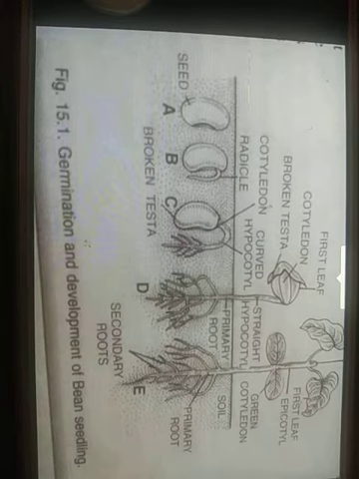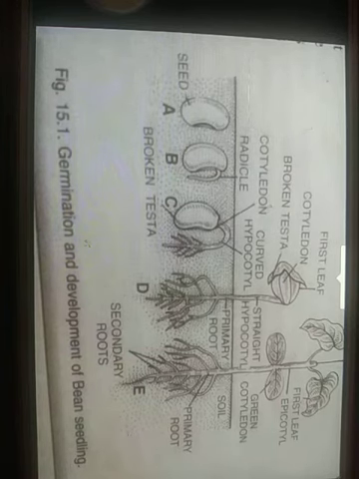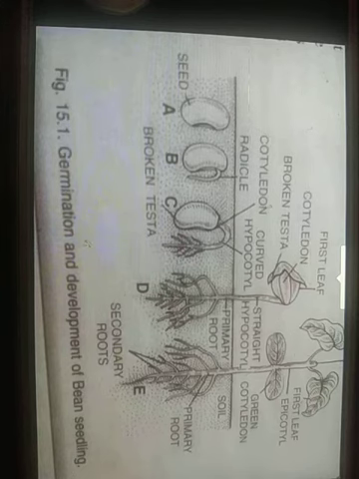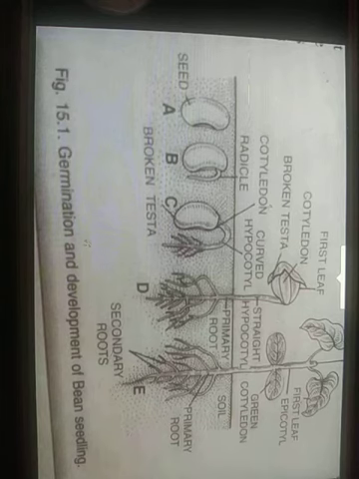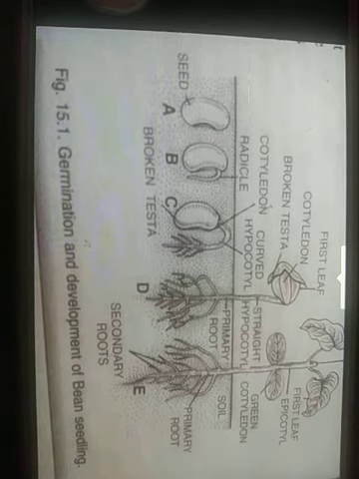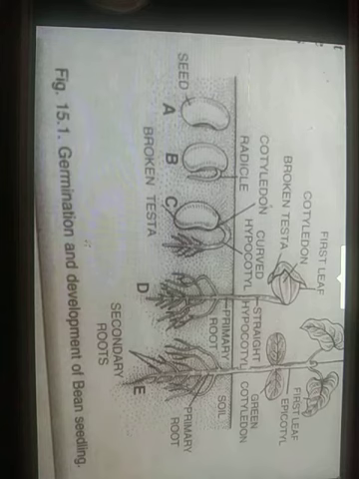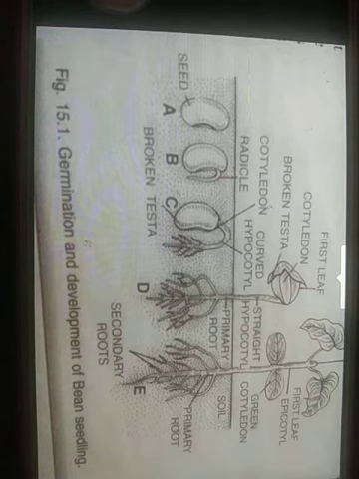The mobilized nutrients reach the embryo cells. They grow, divide and differentiate. The radicle grows, breaks the seed coat and comes out to form the first root. Emergence of the radicle is the first sign of seed germination. There is now increased absorption of water. The rate of embryo growth increases. The plumule grows to produce the shoot system. It converts the seed into the seedling which is capable of making its own food.